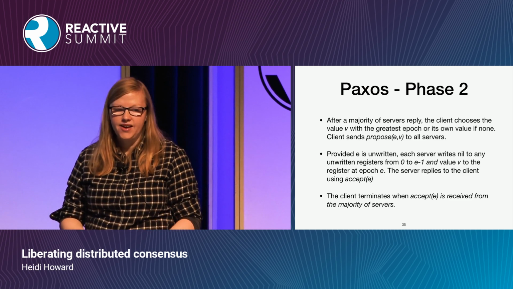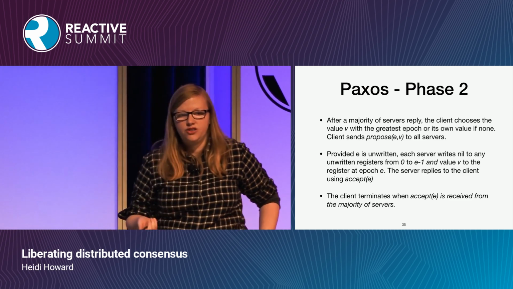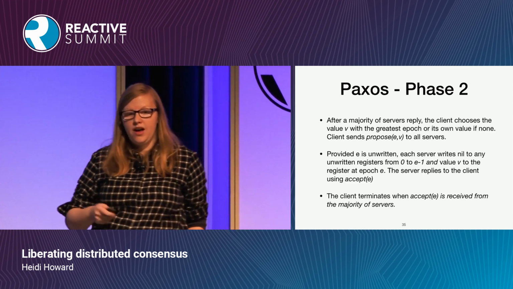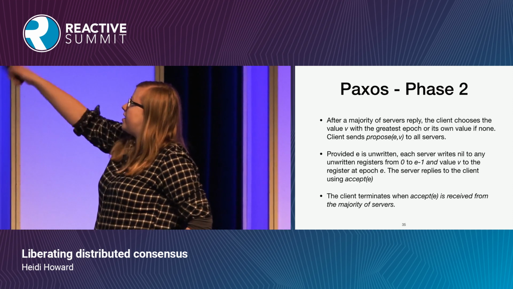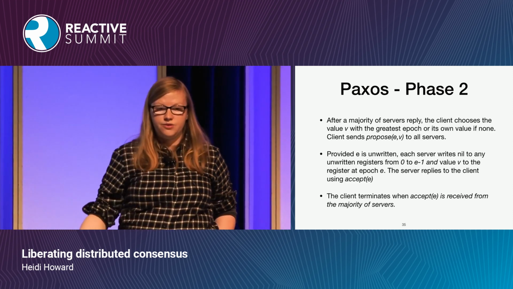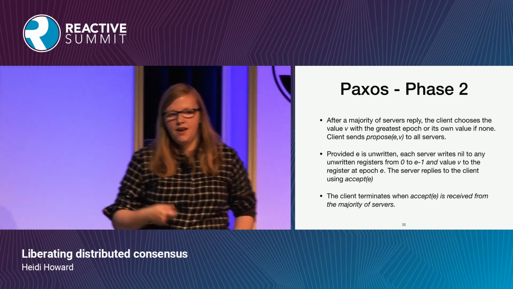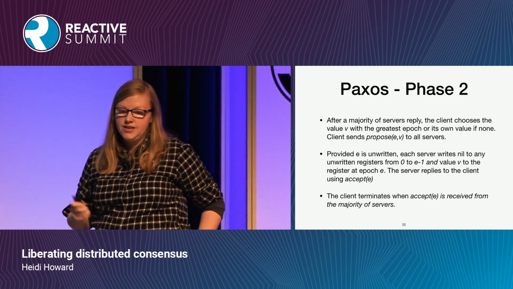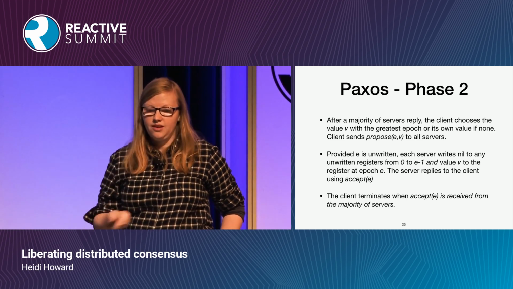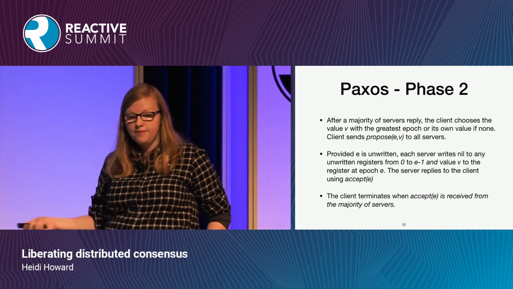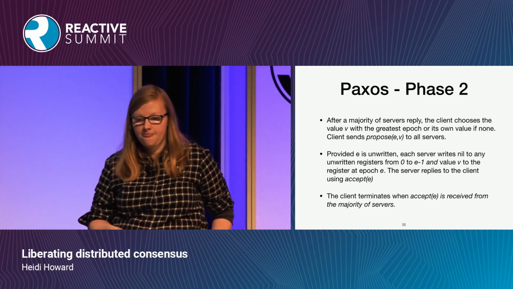And then in the second phase, once a client has received responses from the majority of servers, it chooses the value with the highest epoch, and then it sends the message, propose epoch E and value V, to all the servers. The servers write the value V at the epoch E. And when the client receives the message accept from the majority of servers, that value has then been decided.